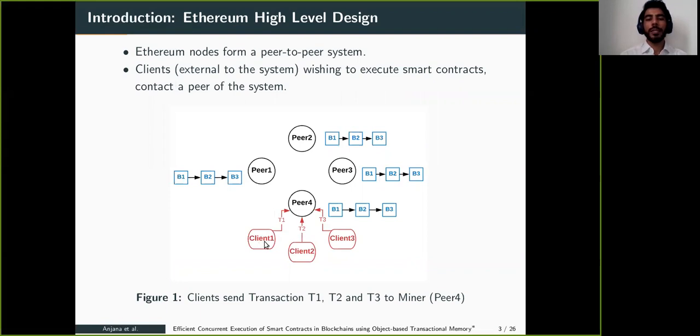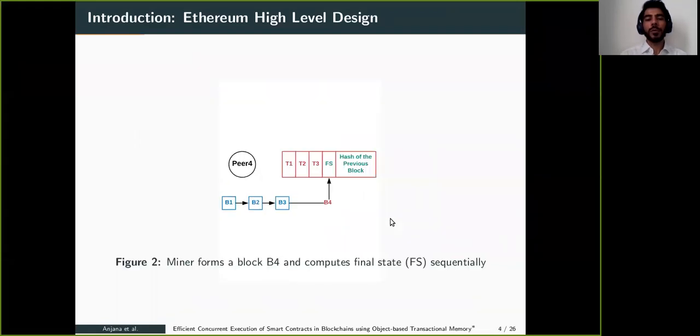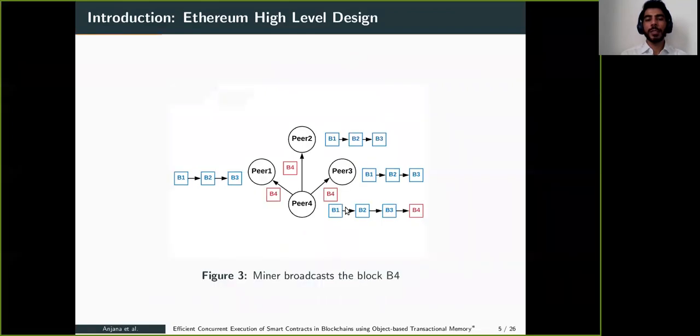Let's see, we have three clients: client one, client two, client three, and four peers: peer one, peer two, peer three, and peer four. These three clients contact peer four to execute the transactions T1, T2, and T3. Every peer in the network has its own local copy of the chain. So when peer 4 receives these transactions from the clients, it executes the transactions serially one after another based on its local chain and computes the final state. Finally it proposes the block, which is B4 here, and broadcasts this block to the other peers in the network.